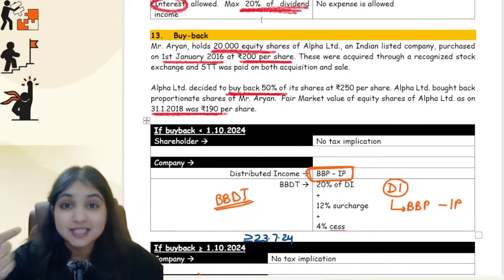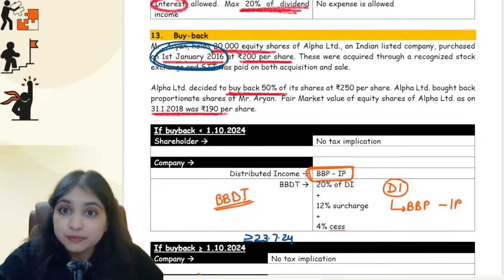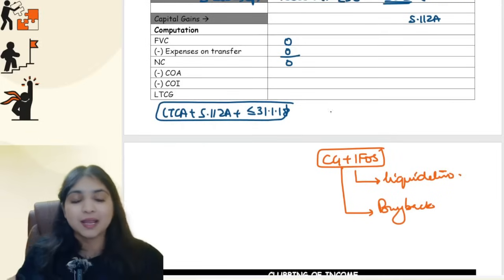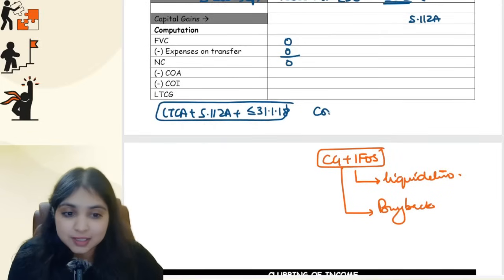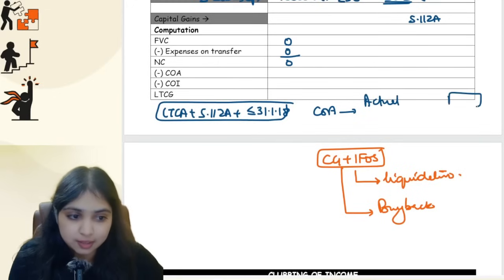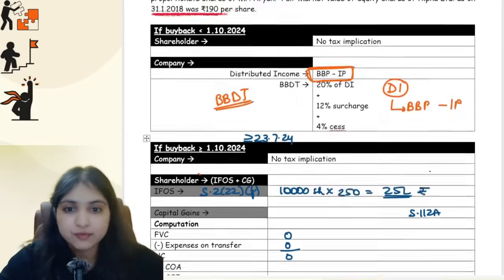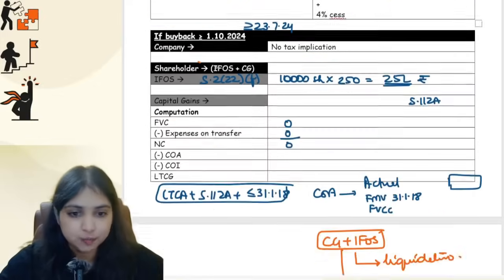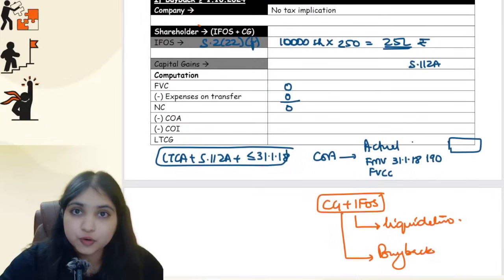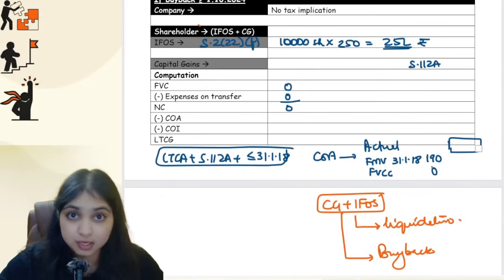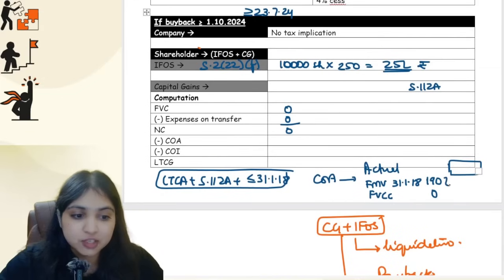It is a long-term capital asset. It is 112A. Date of acquisition is before 31st Jan 18. Therefore, grandfather clause will apply, guys. And what does grandfather clause say? Grandfather clause says cost of acquisition will be whatever is the actual cost of acquisition, that number, or the FMV on 31st Jan 18, or the full value consideration. Right, guys? So what is the FMV on 31st Jan 18? 190 rupees per share. What is the full value consideration? Full value consideration is 0. So out of these two numbers, we pick whichever is the lesser number, which is going to be 0.